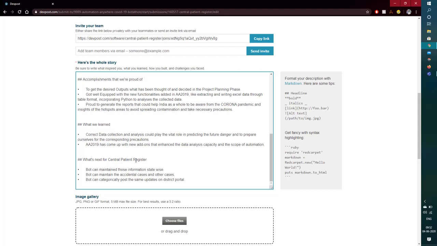What is next for the central patient register? Bot can maintain those information state-wise as mentioned. So right now I'll show the demo for Maharashtra, and maybe the same could be implemented for other states as well. Bot can maintain the accidental cases also, like state-wise information. Bot can categorically post the same update to the district portal. Now apart from this, what can be the future?